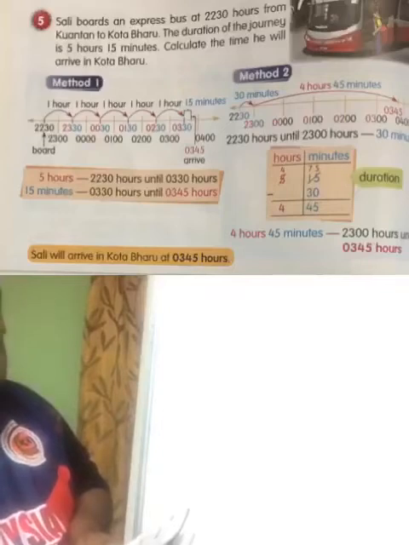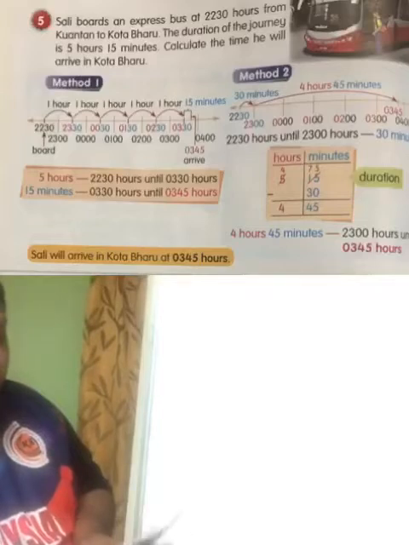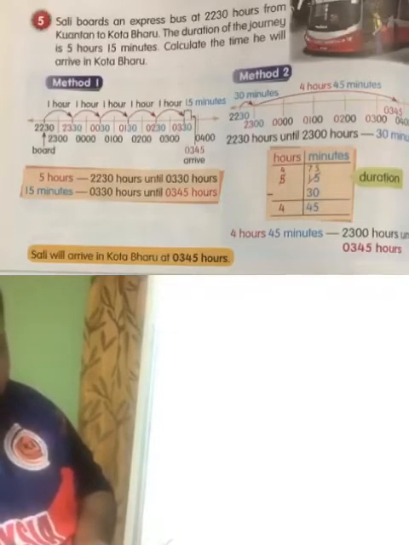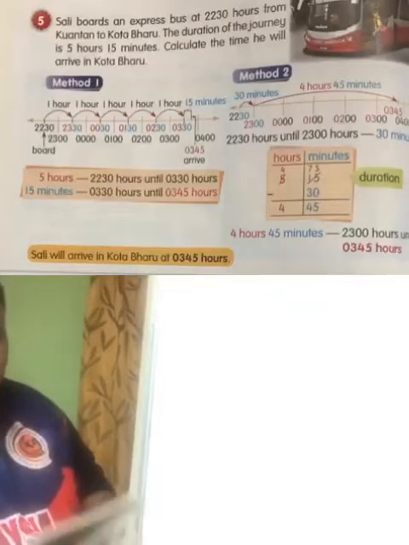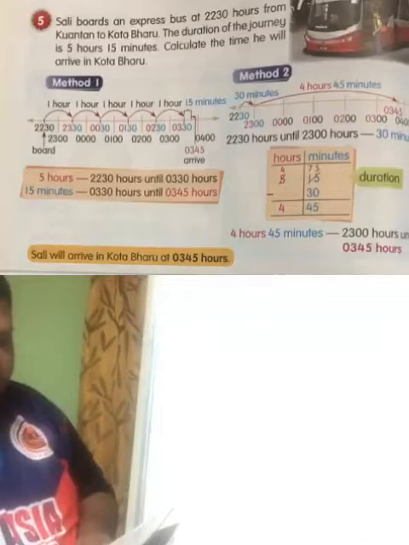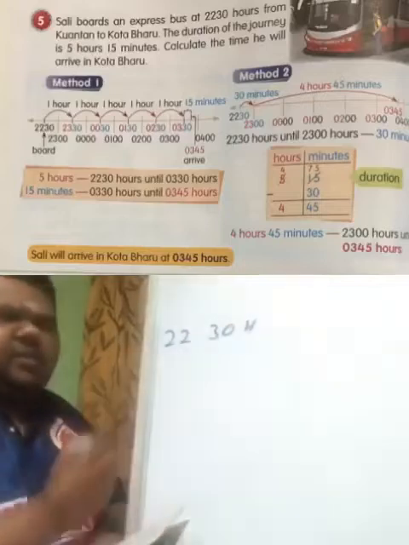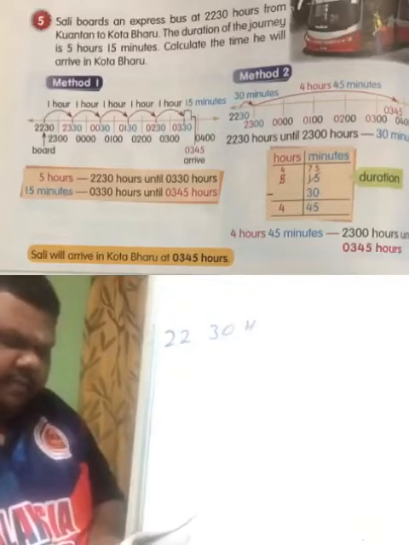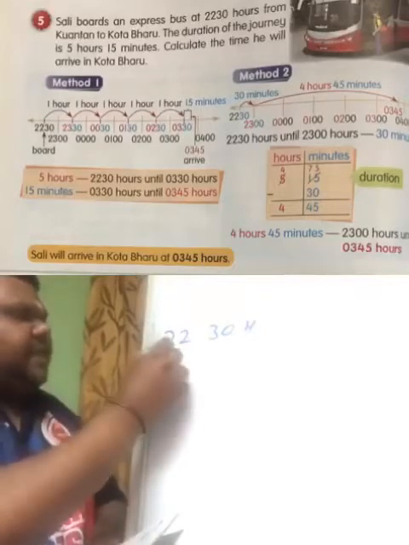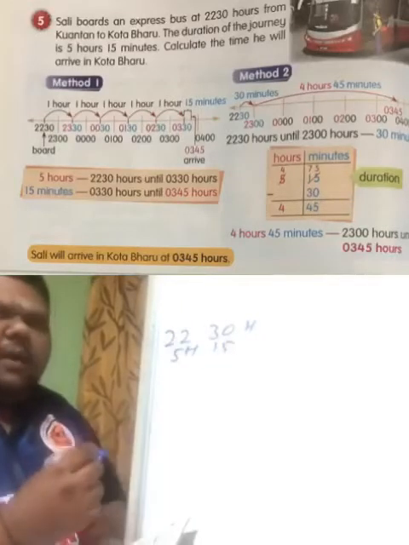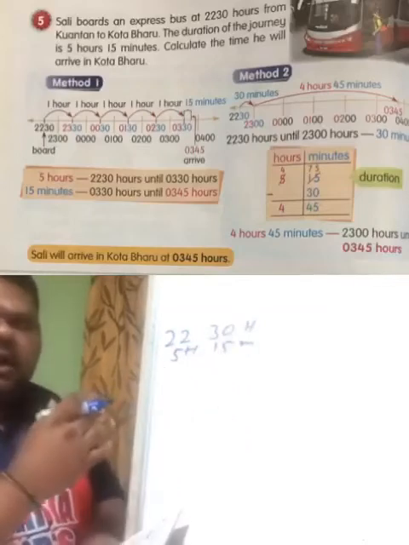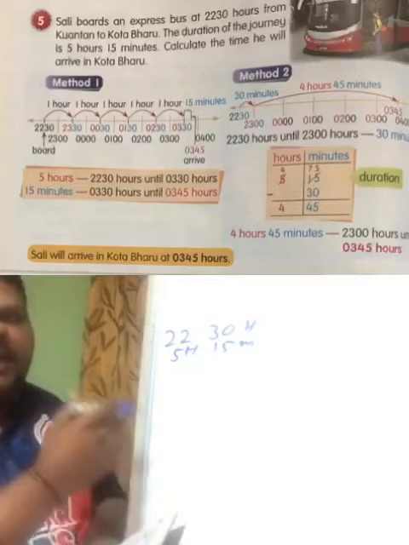Sally traveled from Kuantan to Kota Bharu. She started travelling at 22:30 hours. The duration of the journey is 5 hours 15 minutes. Calculate the time she will arrive in Kota Bharu. So she moved from Kuantan at 22:30 hours, in the 24-hour system, and the duration takes 5 hours and 15 minutes. Now I'm going to calculate accordingly. 5 hours, then I'm going to add another 15 minutes.